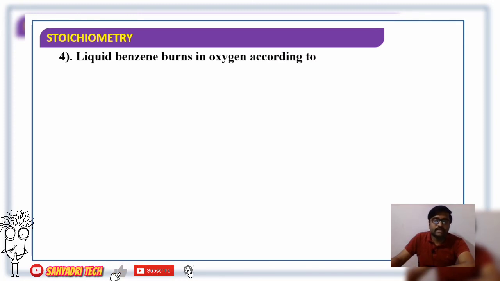Liquid benzene, C6H6, burns in oxygen, O2, according to the equation.